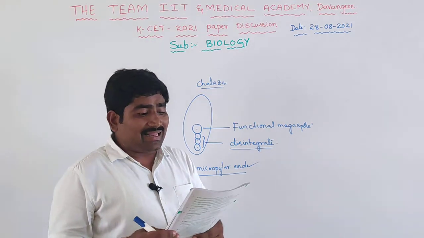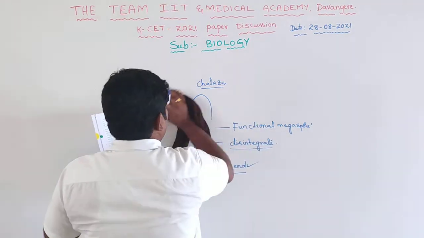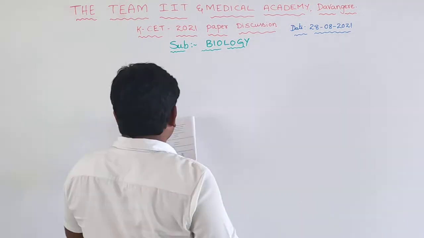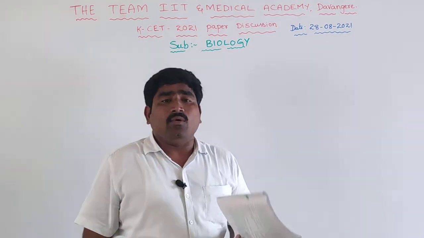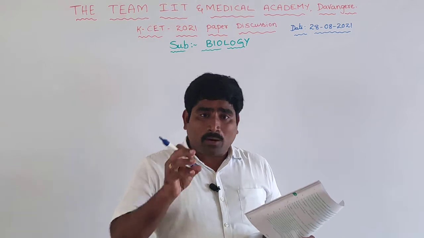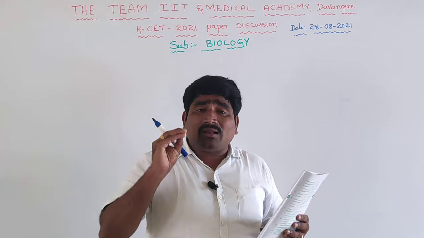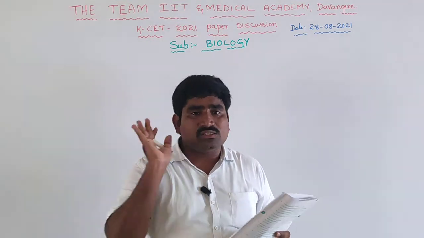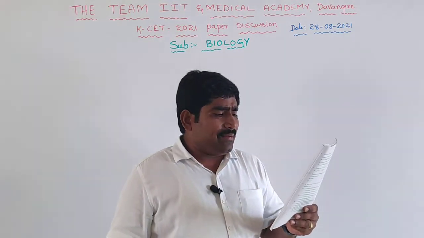That was the 9th question. Then the 10th question: which of the following aquatic plants does not show pollination by water? Water hyacinth. Pollination takes place by insects. In water hyacinth, purple colored flowers are there. You can understand one thing: if colored flowers are there in any plant, pollination will be done by animals. You have to understand. The next one is, in which of the following female gamete?